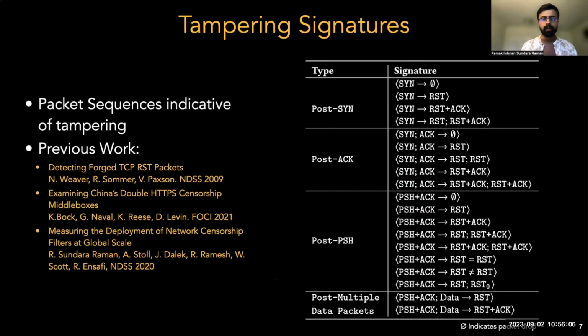So, how does our technique work? When we realized tampering middleboxes send traffic that looked abnormal, we looked through the data that Cloudflare receives and combined that with insights from previous work in censorship detection to come up with a set of 19 tampering signatures, which are packet sequences that are indicative of connection tampering.